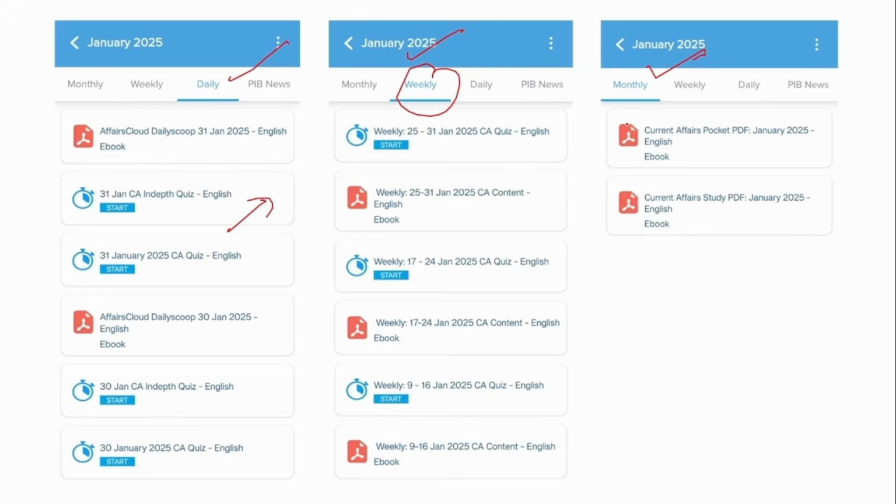knowledge. Under the monthly current affairs, there are 2 types of PDF that are available. One is the pocket PDF, the other one is the normal PDF. This pocket PDF will give you a brief content of our current affairs, and this will provide you a detailed analysis of the current affairs. So it is always preferable to read this detailed analysis and then go through this pocket PDF.